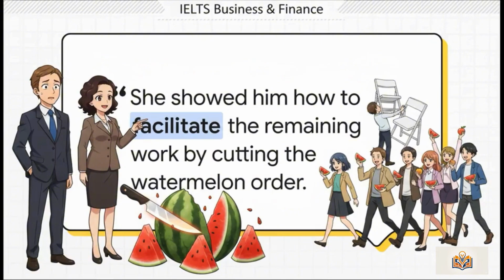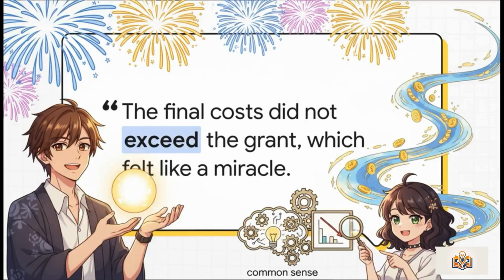She stepped in and showed him how to facilitate the remaining work by cutting the watermelon order, returning the extra chairs, and brilliantly using the fruit as prizes for a walking challenge. And you know what? That idea worked beautifully. People laughed, joined in, and even forgot that Barnaby had nearly turned the center into a total produce disaster zone. By evening, the festival was an absolute success.